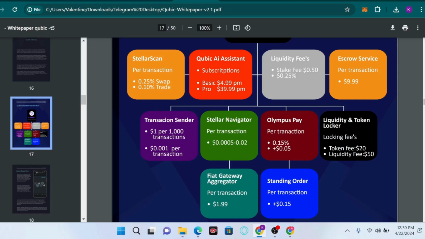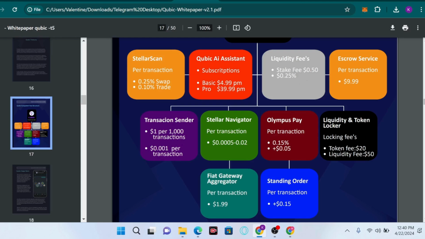So the Qubic AI is like ChatGPT. It helps to foster communication, voice chat, and also create an image generator on this particular platform. And so we have the liquidity fee. On this platform we have a staking fee of 0.50 percent per stake and also 0.25%. The liquidity fee has to do with the staking fee, whereby users can stake their Qubic token to earn an APR reward of 135% on a weekly basis.